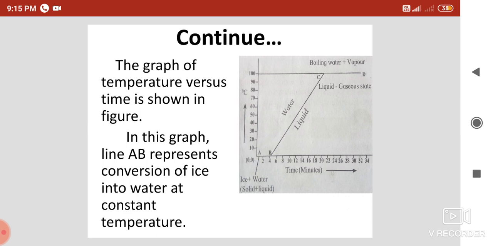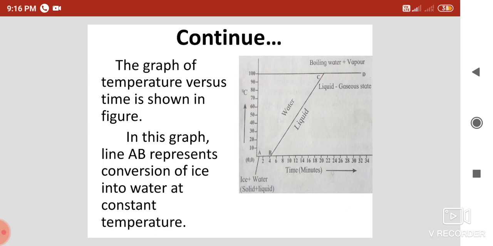Now you can see the graph on the screen. The graph of temperature versus time is shown in the figure. There you can see there is a line AB which represents conversion of ice into water. You can see it in the textbook also; you will get a clearer idea about this graph. So line AB represents the conversion of ice into water at constant temperature, meaning till all the ice melts, the temperature remains constant.